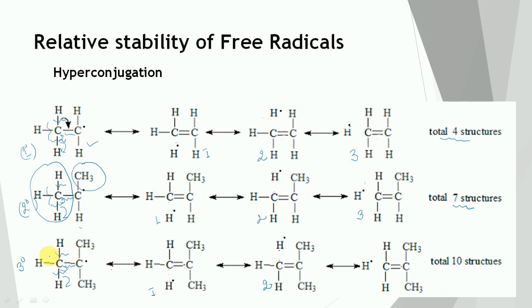Now this bond can break homolytically, structure number 3 will get formed. So 3 structures are formed due to the presence of these 3 carbon-hydrogen bonds. Then 3 more structures are formed by these 3 carbon-hydrogen bonds, and finally 3 more structures are possible due to the participation of these 3 carbon-hydrogen bonds. So along with the usual normal structure, 10 structures are possible in this case.